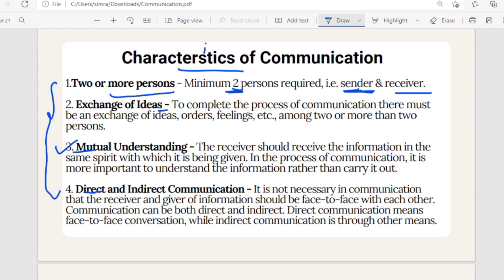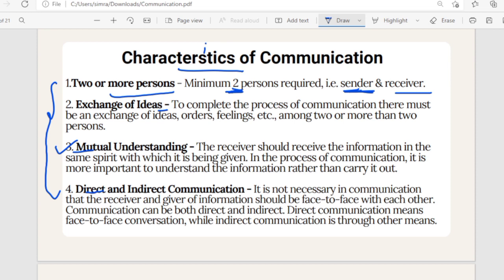So that is what is said, that whenever you are communicating, there is an exchange of ideas, of orders, of information, of feelings, etc. You can imagine this now after watching this video. When you communicate, if you are communicating with your parents, with your friends, just note that what you're talking, there is some exchange.